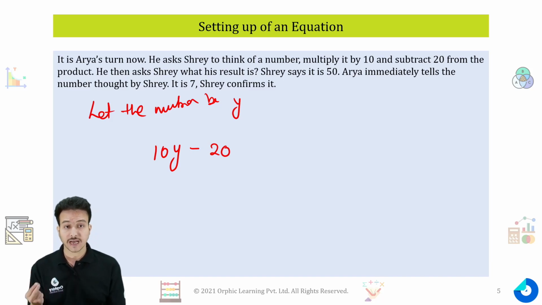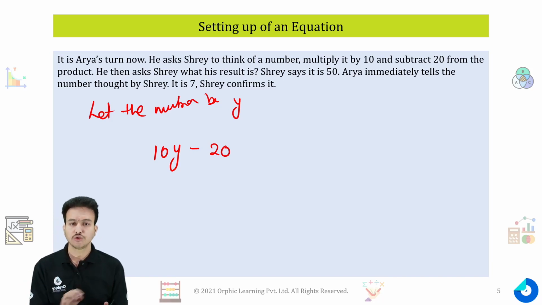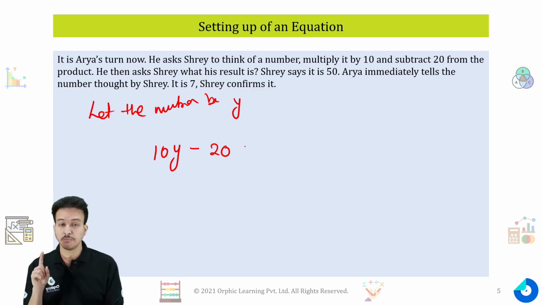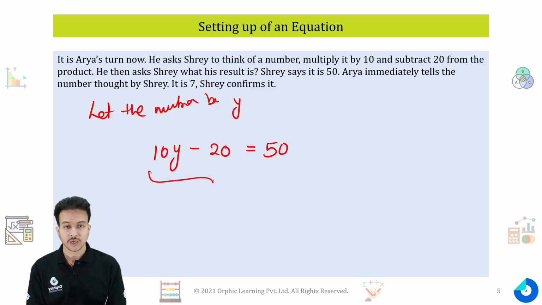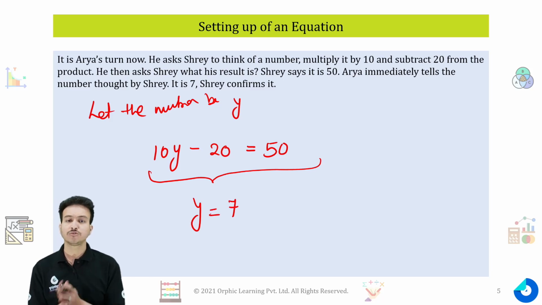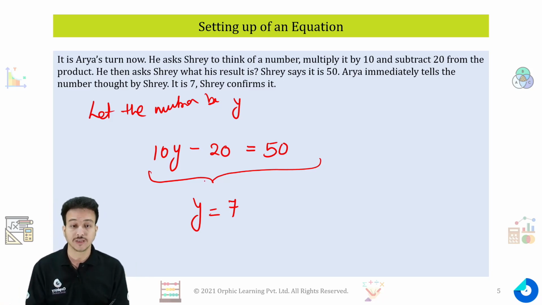Now Arya asks Shreya for the number she got at the last, and the number is 50. That means the number we are getting in terms of y should be equal to 50. So 10y minus 20 equals 50. After solving this simple equation, we will get the answer y equals 7. That's what Arya did. Arya also got the same equation, and after solving he said that the number she started with is 7. In a similar way we can play more mind games like this.